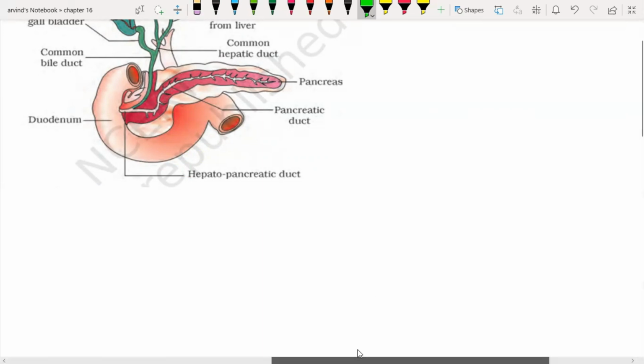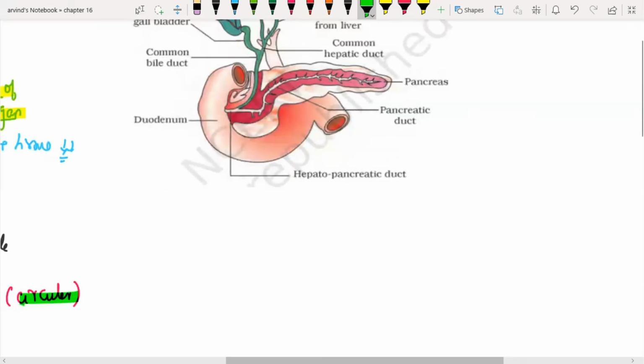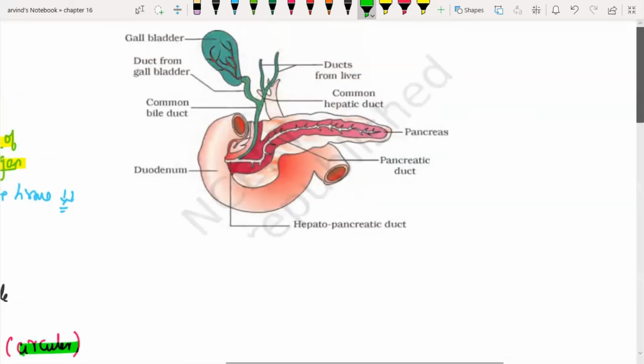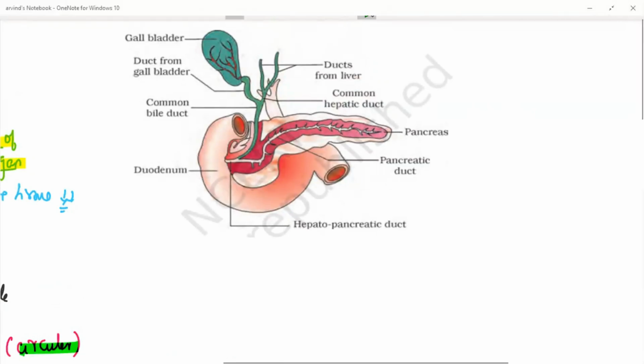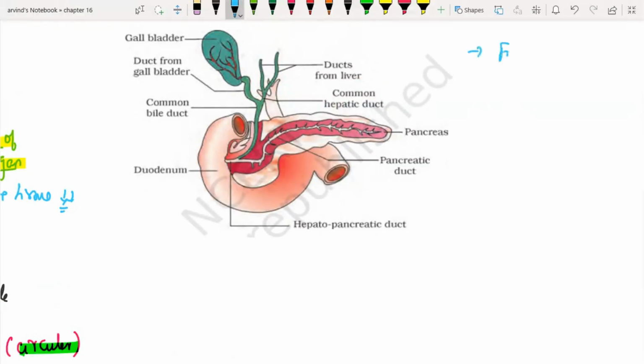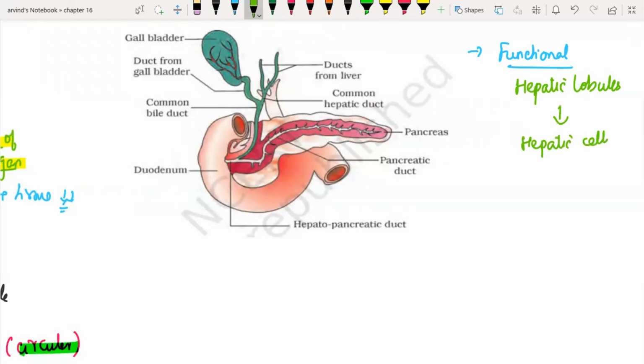So liver, you all know, is going to help in the digestion of fat by secreting bile. In this diagram, we do not have the liver. So just a few points about liver. You should first know what the functional unit of liver is. The functional unit of liver is something called hepatic globules. These hepatic globules in turn contain hepatic cells. These hepatic cells are going to secrete bile. We'll shortly study about bile. As of now, know this.